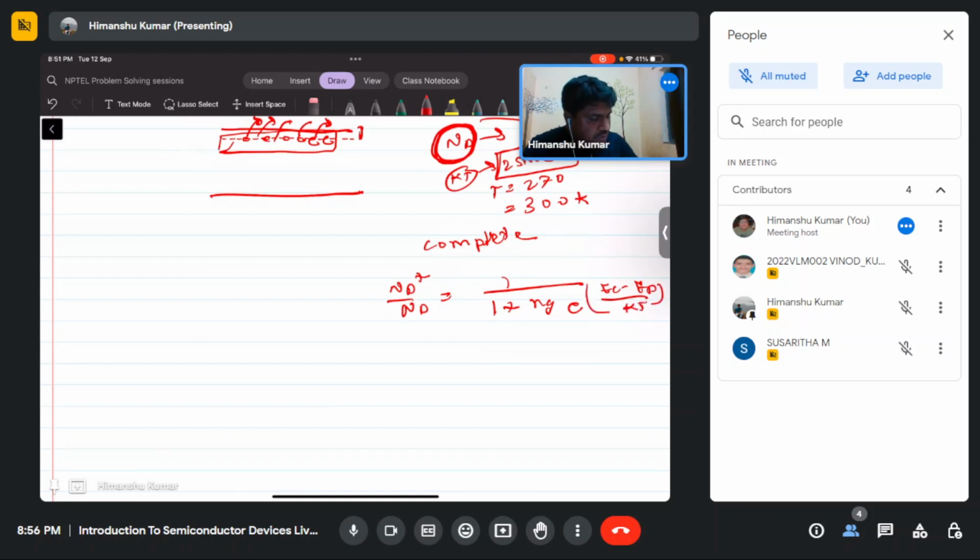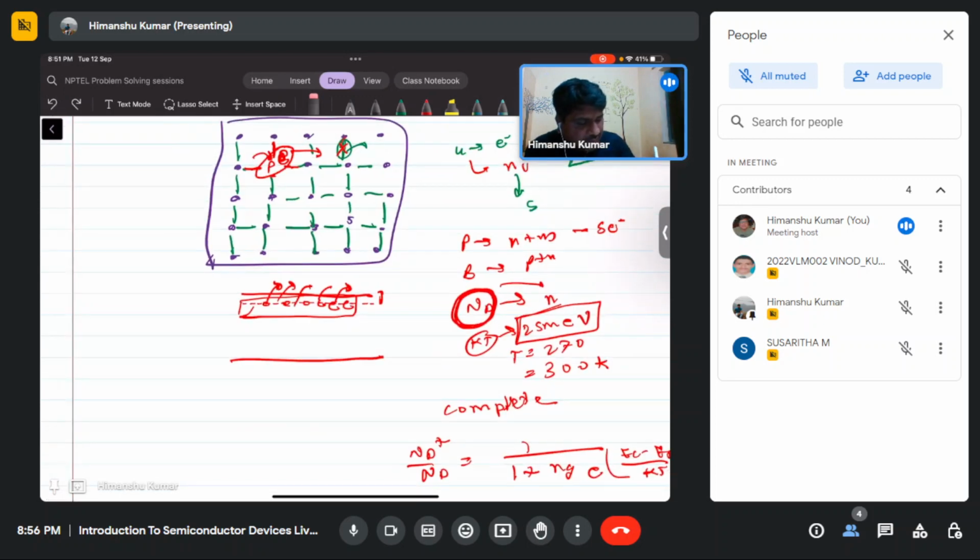So what happens is, if you dope Nd number of atoms, Nd number of phosphorus atoms in the semiconductor, 1 centimeter cube,